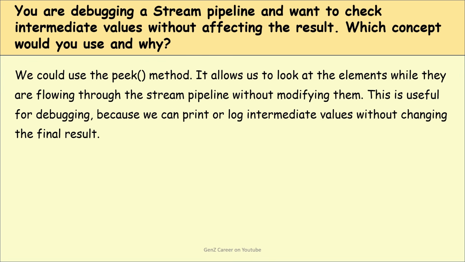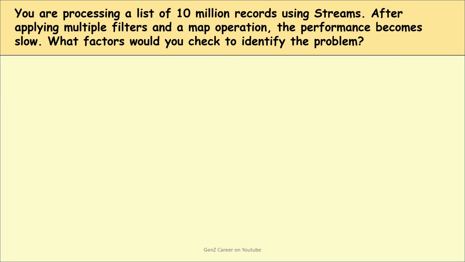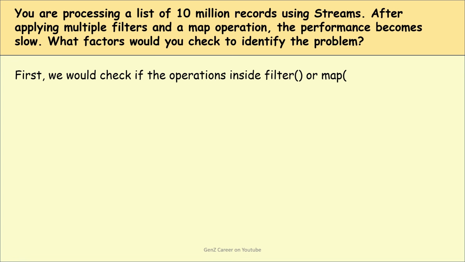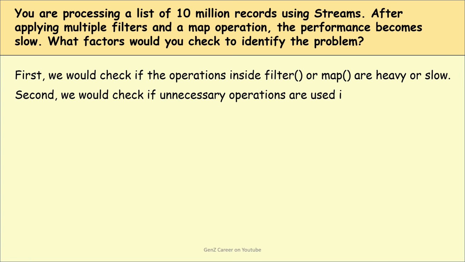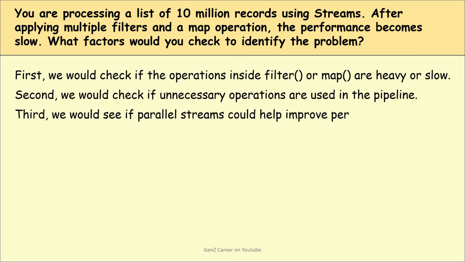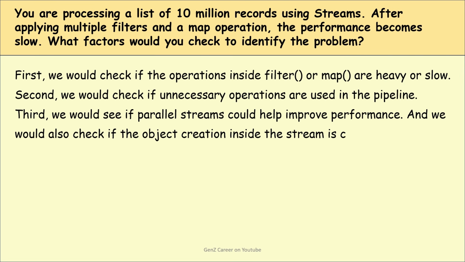Next question is, you are processing a list of 10 million records using streams. After applying multiple filters and a map operation, the performance becomes slow. What factors would you check to identify the problem? So this is also a very very important question. So guys, in this case, first we would check if the operations inside filter or map are heavy or slow. Second, we would check if unnecessary operations are used in the pipeline. Third, we would see if parallel streams could help improve the performance. And we would also check if the object creation inside the streams is causing problems. Are you getting my point? So guys, these are the factors we would check.